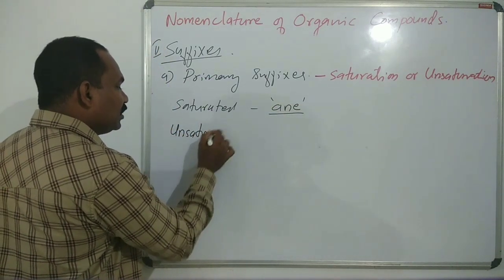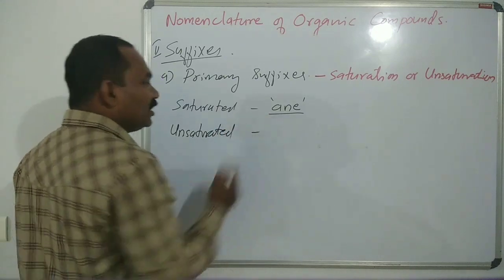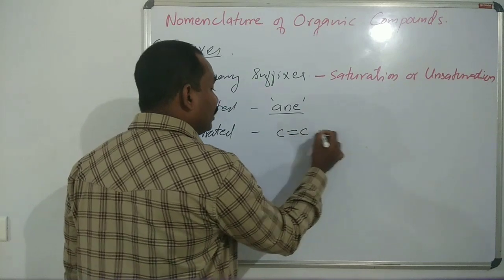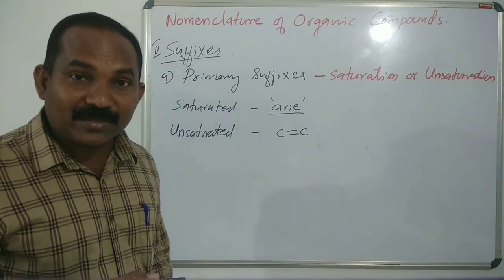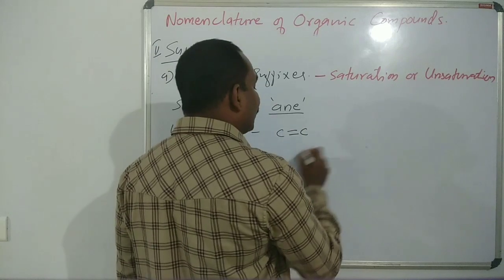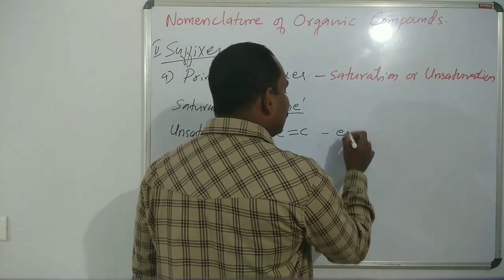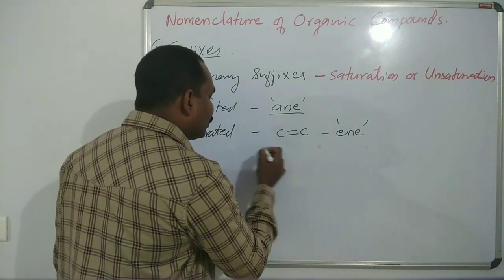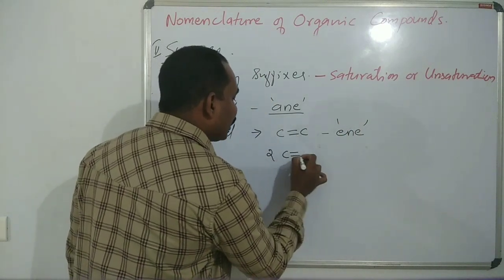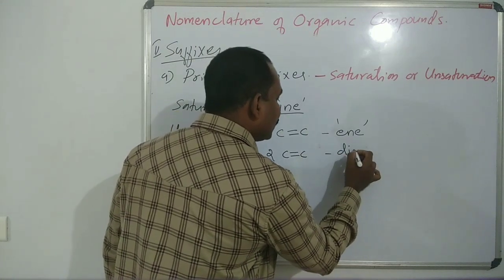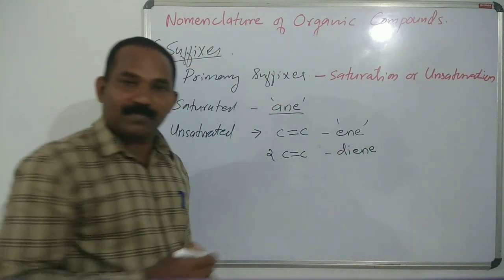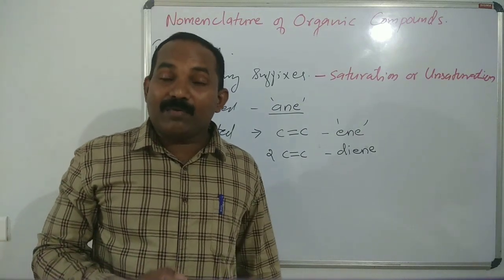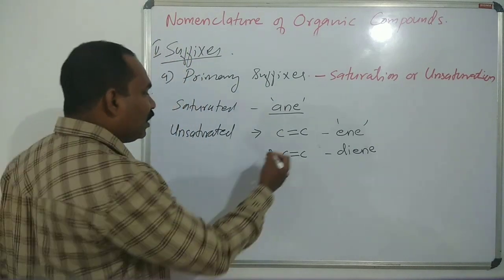Unsaturated, which contains carbon-carbon double bond. Unsaturation, you know that, multiple bonds. Carbon-carbon double bond, we use ene. If the molecule contains two carbon-carbon double bonds, it is diene. Three double bonds, triene. Four double bonds, tetraene.